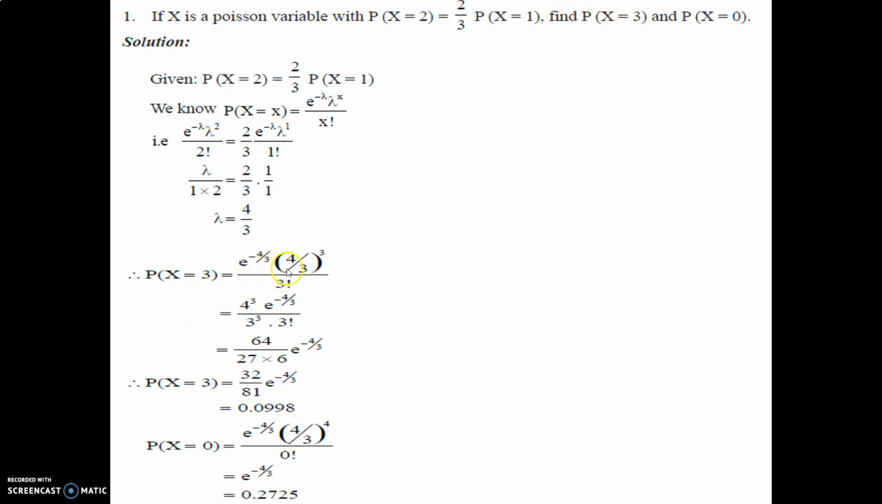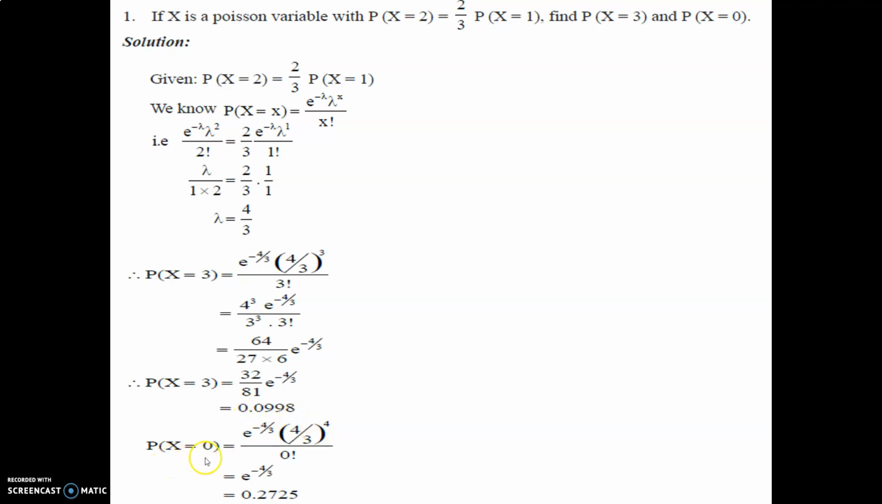So e^(-4/3) (4/3)^3 upon 3!, where λ is 4/3 and small x is equal to 3. Simplify: e^(-4/3), because the 3 is cube we have to consider, and it is 3 cube upon 3 factorial. 3 factorial is 3 into 2 into 1, 3 cube is 27. Simplify, P(X=3) is 32 upon 81 e^(-4/3). Using the 82 fx ms scientific calculator, 0.0998.